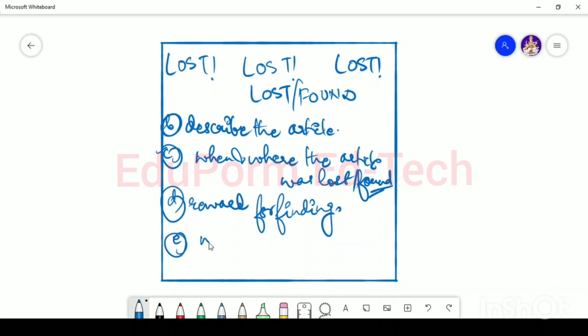Then put again the name, contact number and address. So this thing is important. So these are the 5 important points which you have to take care of while writing a lost or found advertisement.